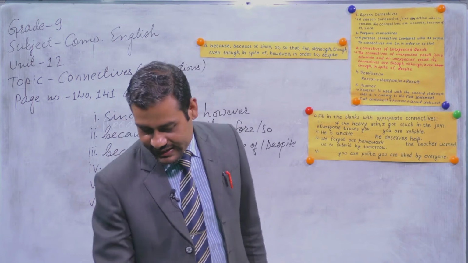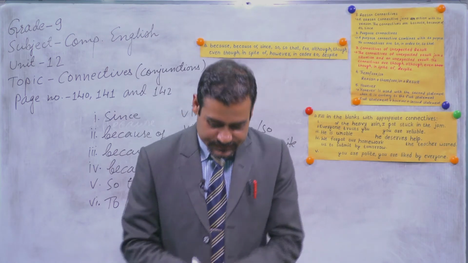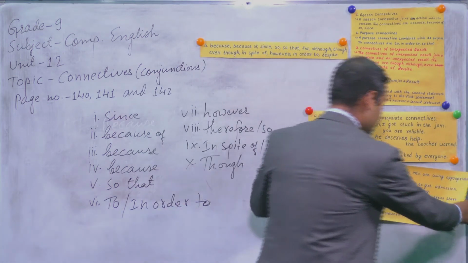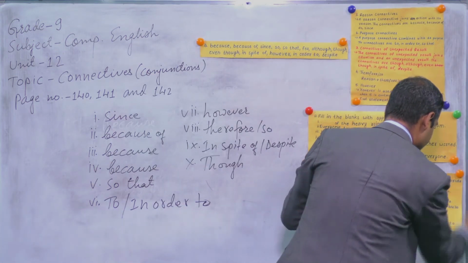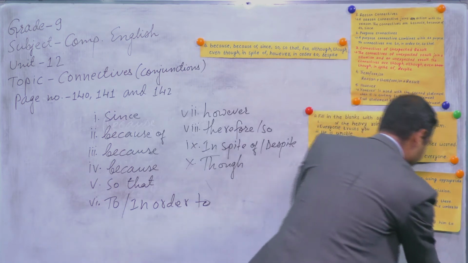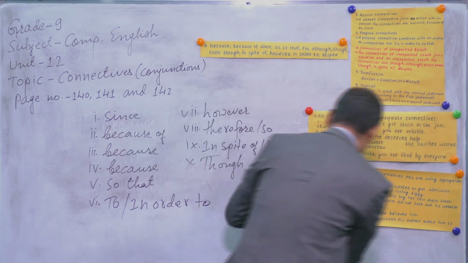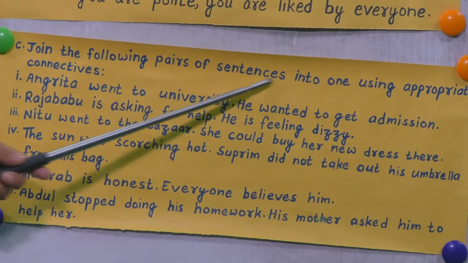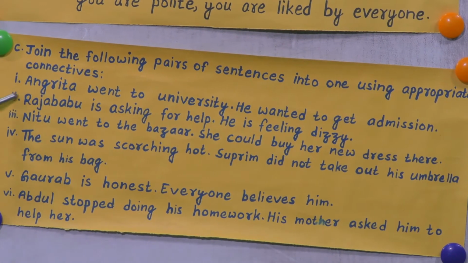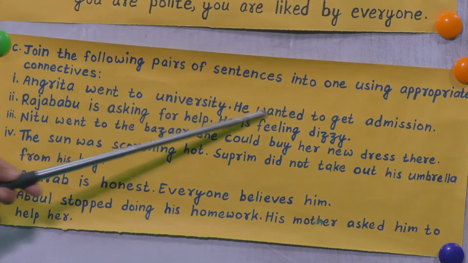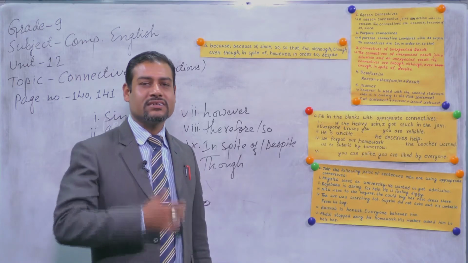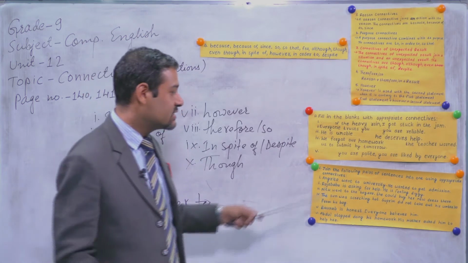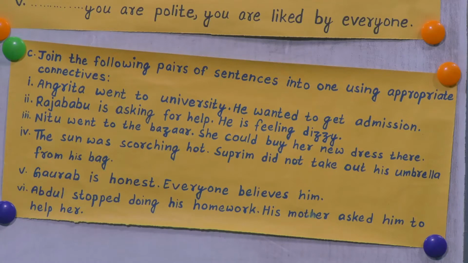Dear students, now let me show you question number C. What is the first question? Join the following pairs of sentences into one using appropriate connectives. Angrita went to university. He wanted to get admission. So what can be the correct connective? You have to merge these two sentences into one by using the correct connective.